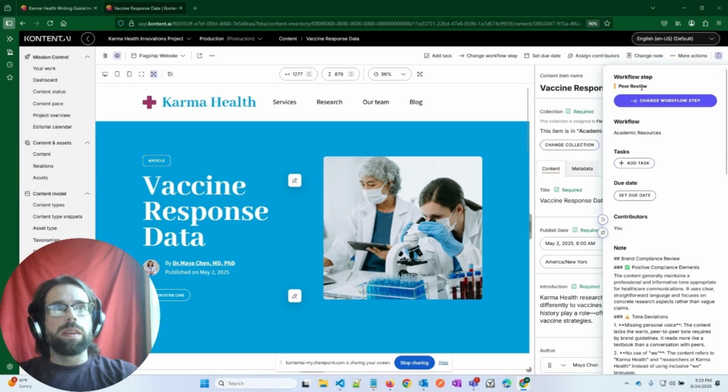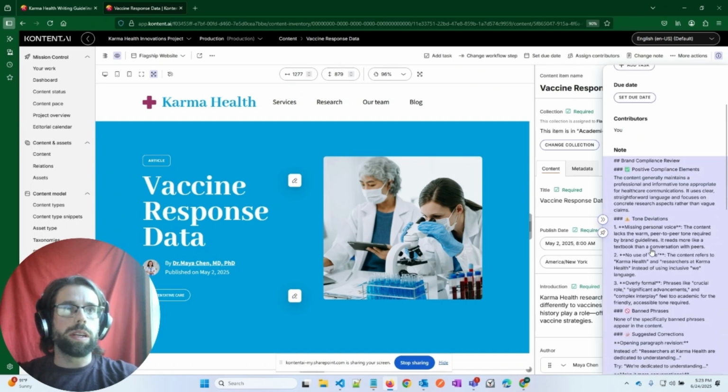Yeah, so you can see that the upsert from Pipedream worked. It transitioned the content item into the peer review step, so out of the AI compliance check step or the AI compliance review step. And we can see in the note right now, I'm just upserting the recommendations in the notes. So you can see positive compliance elements.